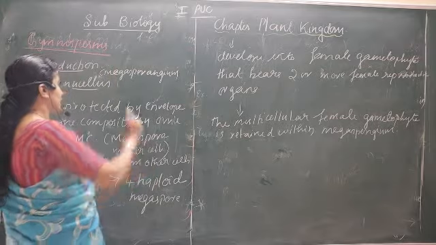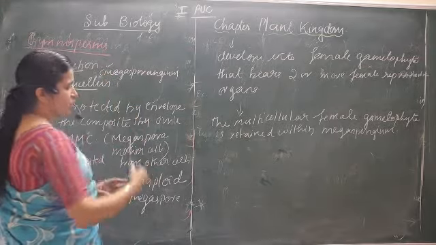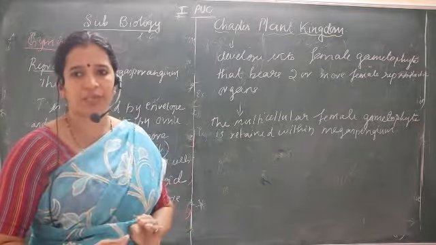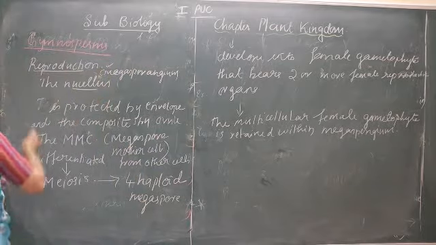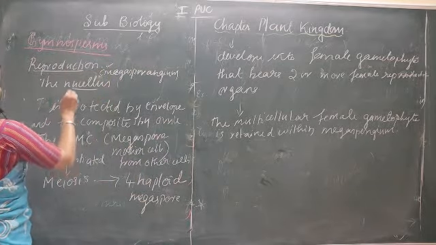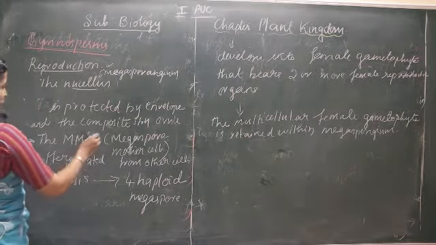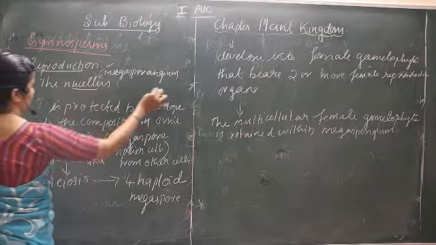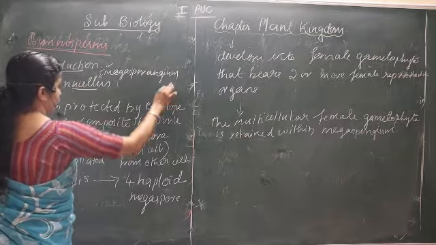Now, what happens in the megasporangium? This information is to make you clear that they are getting more advanced than the previous group. This group of plants is getting more advanced. So they have a nucellus. What is that nucellus? That means this ovule is covered by structures called envelopes. Suppose you consider this is the inside, you know, the flower, right?